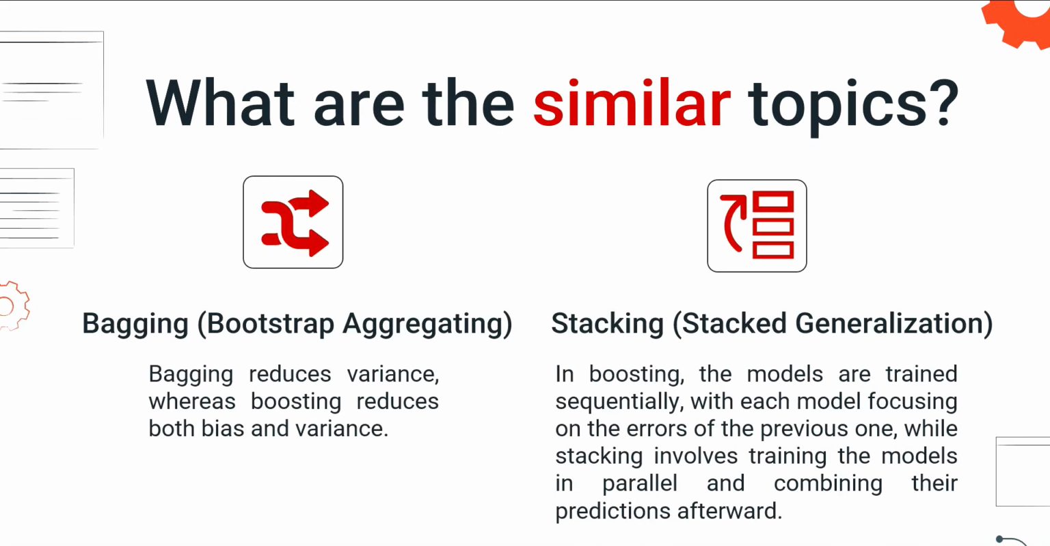What are the similar topics? Bagging and stacking. Bagging reduces variance, whereas boosting reduces both bias and variance. Stacking: in boosting, the models are trained sequentially with each model focusing on the errors of the previous one, while stacking involves training the models in parallel and combining their predictions afterward.